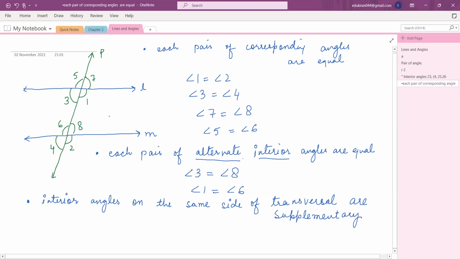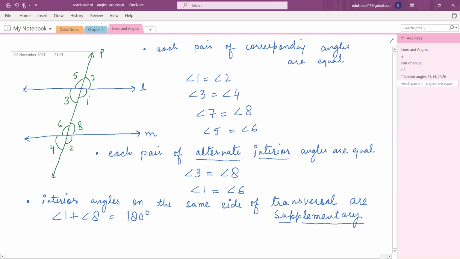So that means if we add angle 1 plus angle 8, what should we get? Supplementary means what? Their sum is how much? Mridula, tell me, what is their sum? Ma'am, 180 degree. 180 degree, yes.